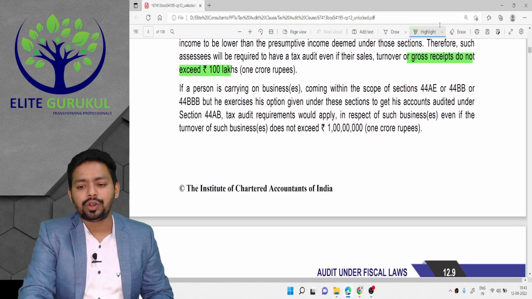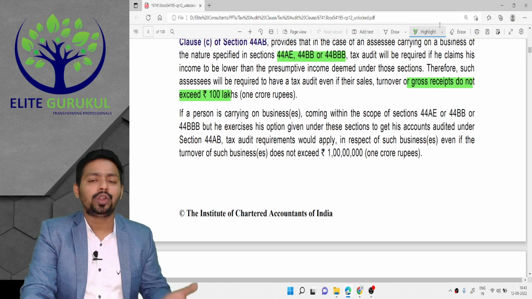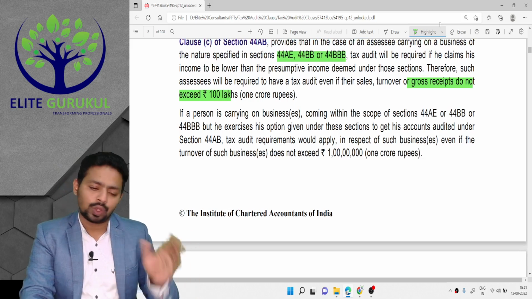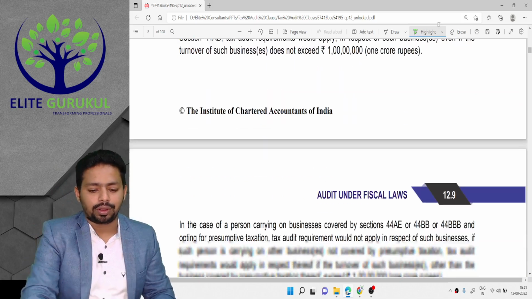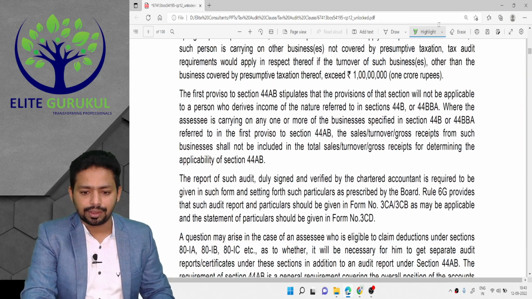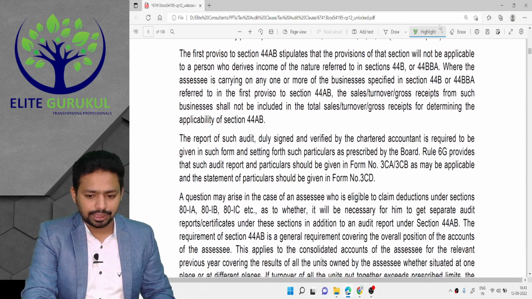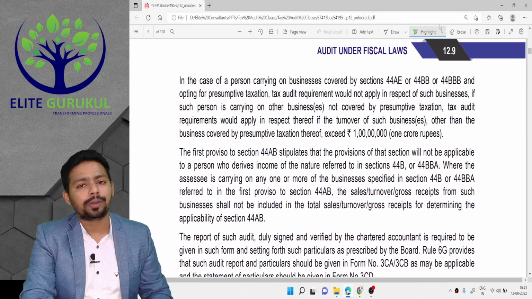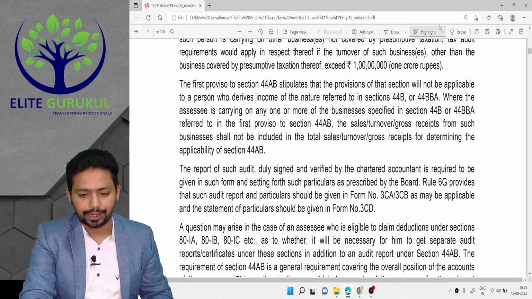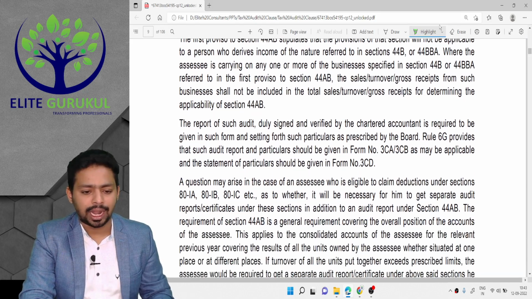That means even if your turnover is less than 1 crore, but you want to declare lower profit margin, you have to get your books of accounts audited. Same thing goes for 44AD and 44ADA. If you wish to declare lower profit, then you have to get books of accounts audited. All these paragraphs are explaining that only.